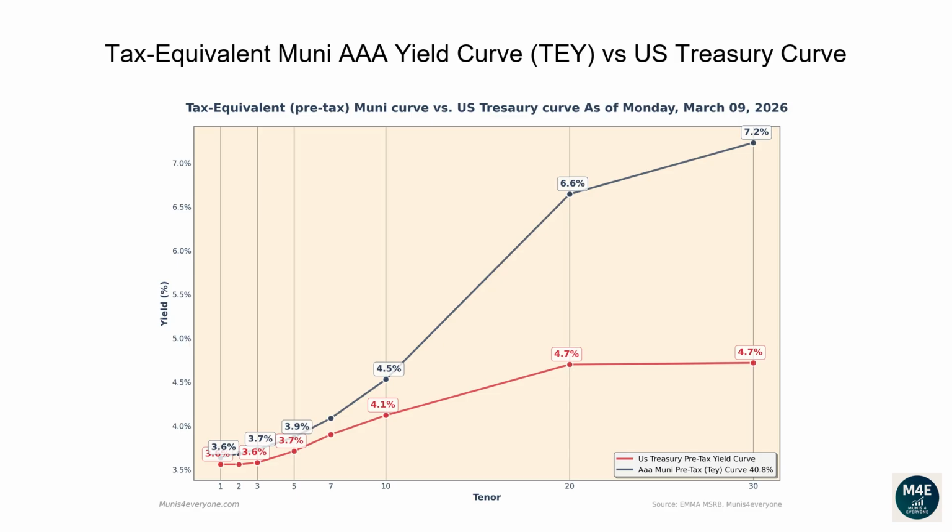Observing the current graph, we can see that currently all the Muni tax-equivalent yields, based off a 40.8% tax rate, are above Treasury yields. When this scenario happens, it may be less convenient for investors to buy US Treasury bonds. For example, if you wanted to buy a 30-year bond, a AAA Muni bond would yield 7.2% compared to a lower yield of 4.7% from a Treasury bond.